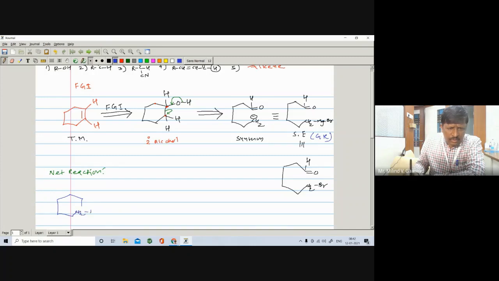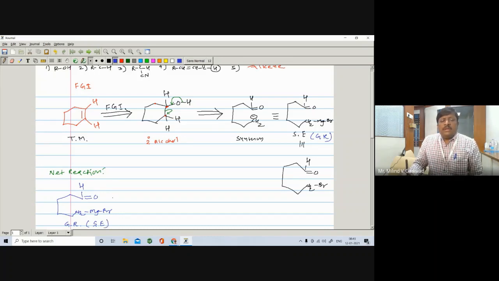Okay, CH2, Mg and Br. And here we can write C double bond O and here is an H. So it is a synthetic equivalent, that is a Grignard reagent.